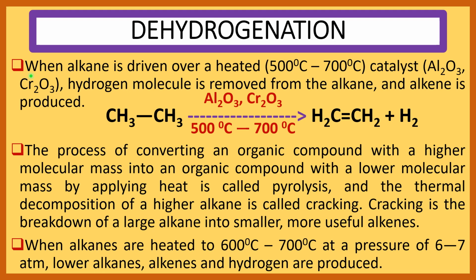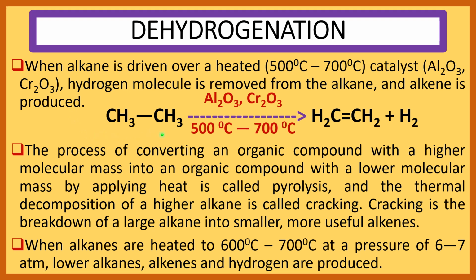Now see dehydrogenation. When alkane is driven over a catalyst heated at 500 degree centigrade to 700 degree centigrade, the catalyst is Al2O3 Cr2O3. Hydrogen molecule is removed from the alkane and alkene is produced. See here, we take ethane as an alkane.